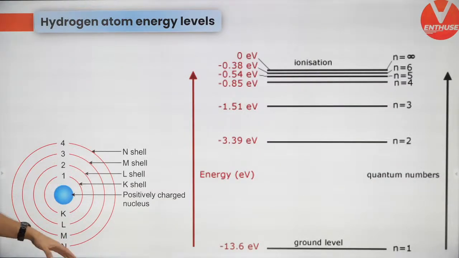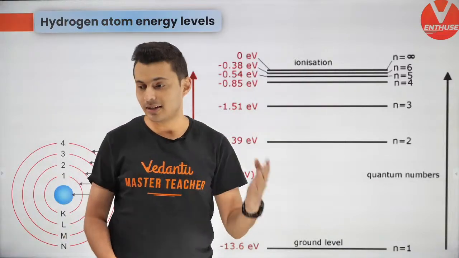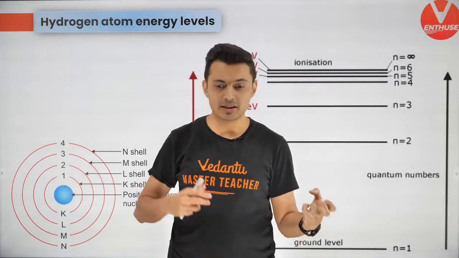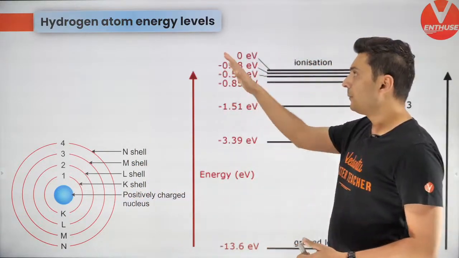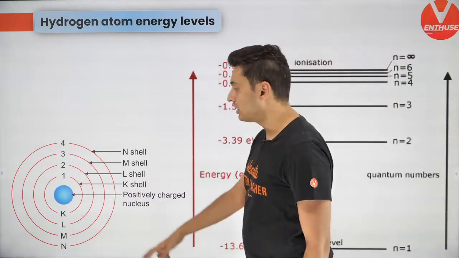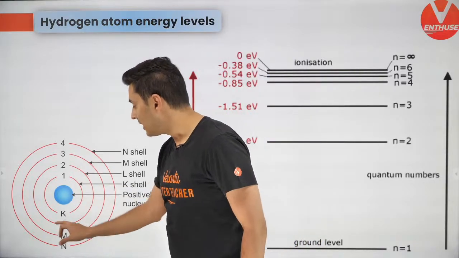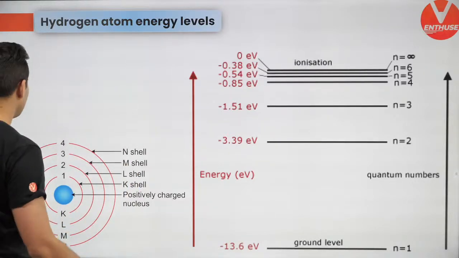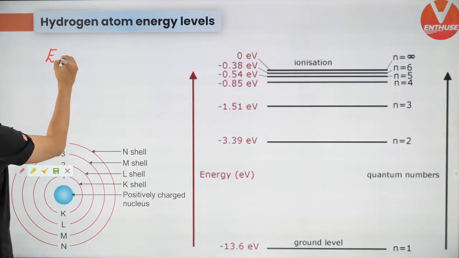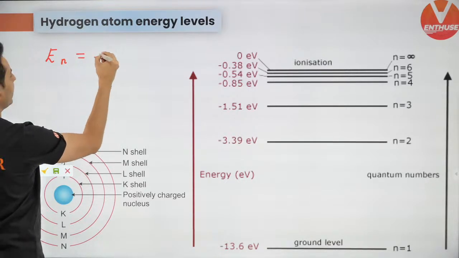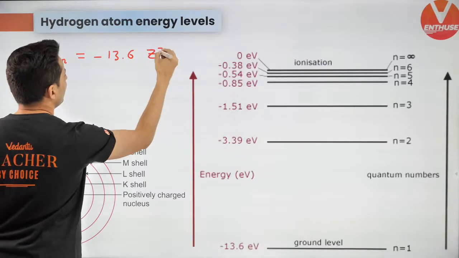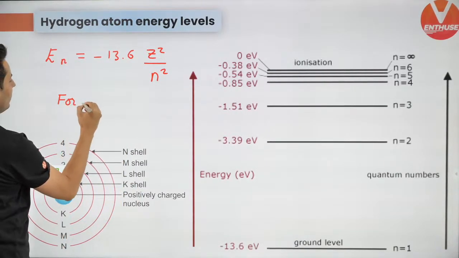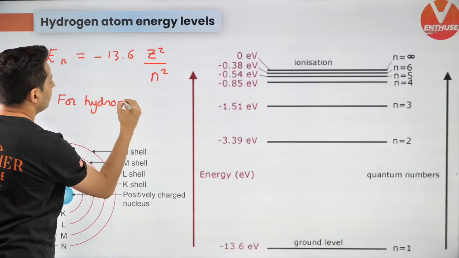Now, the next thing is, how do these energies look if I plot them in a graph? E stands for the total energy, the mechanical energy, which is potential plus kinetic. Now, for a hydrogen atom like structure, this is the nucleus, this is the K shell, this is the L shell, this is the M shell, this is the N shell, and so on and so forth. I just told you about the energy, and if you substitute the values, the energy in the nth orbit will be minus 13.6 Z square by n square. So if you take the hydrogen atom, what will happen?